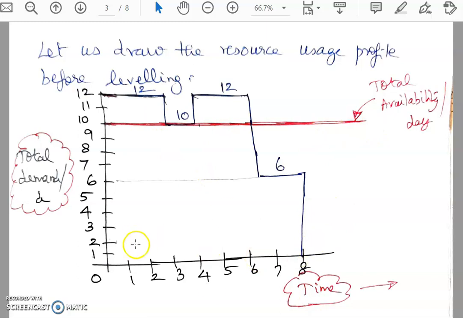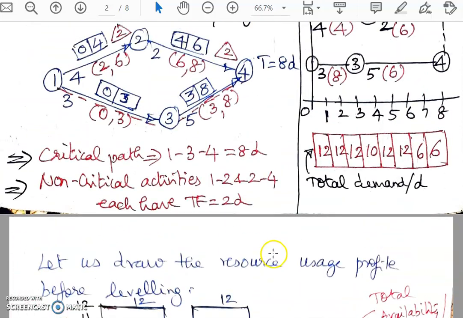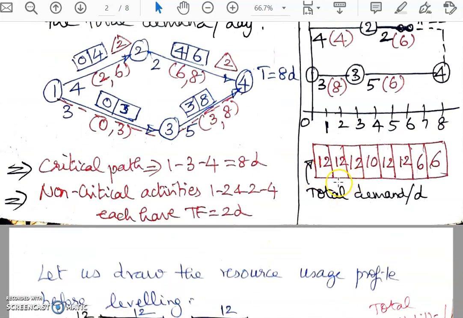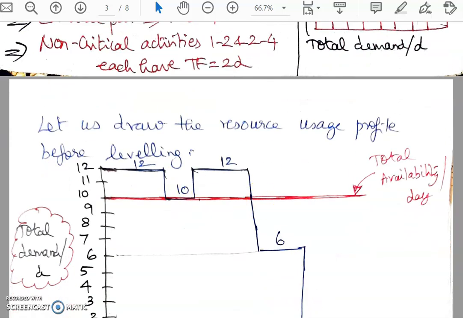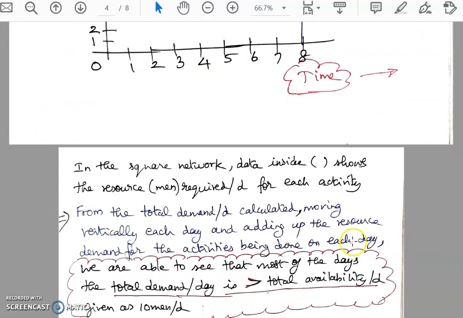Now over this, we have to draw the resource usage profile as usual, as we have done under resource level smoothing. As you can see, the first 3 days it is 12, so it is an excess resource demand. Then the fourth day it is 10 men, fifth and sixth day it is 12 men, and then the last 2 days, 7 and 8, it is 6 men. I have drawn the resource usage profile, and I find that most of the regions are exceeding the availability of 10 men per day. So leveling has to be done. We'll go to the next step.